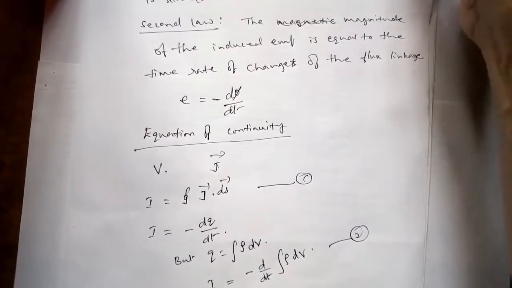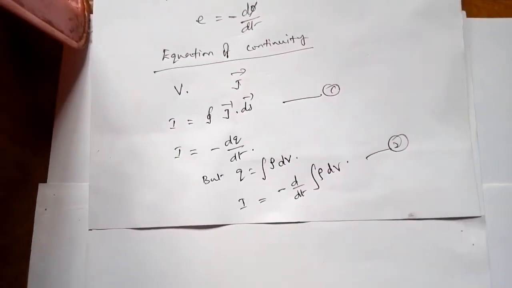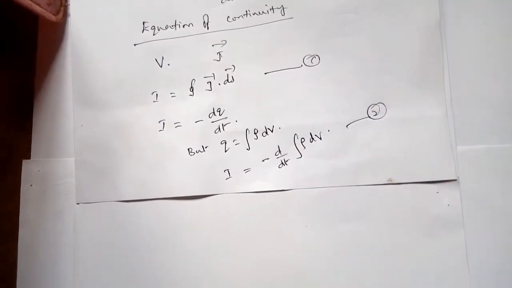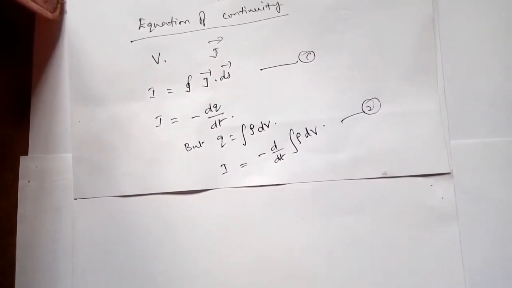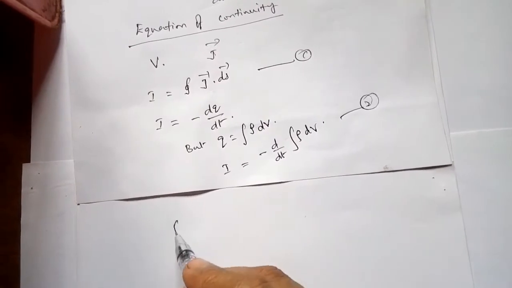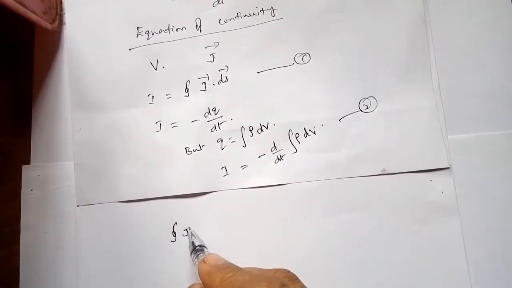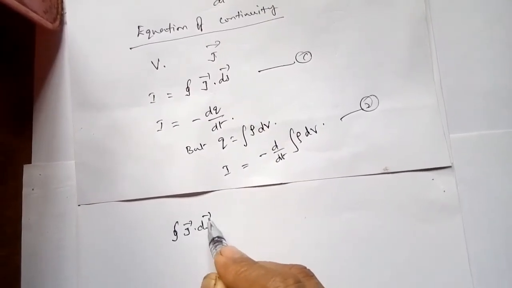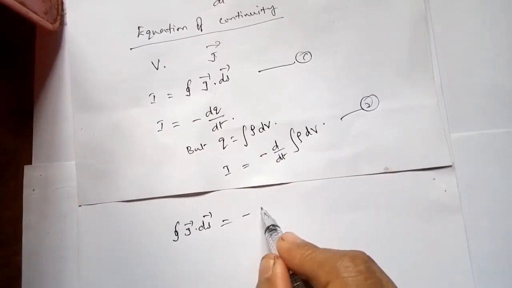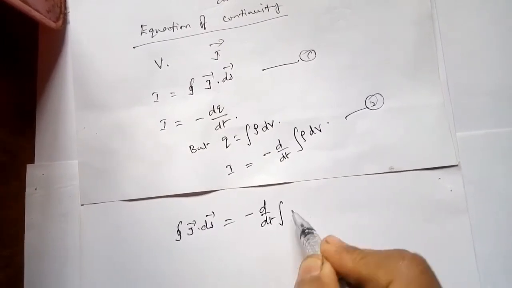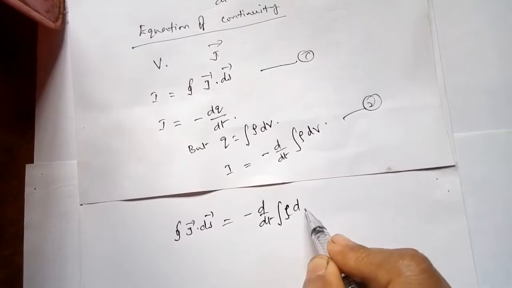So now we can combine equation 1 and equation 2. We can write integral J dot dS is equal to minus d by dt of integral rho dV.